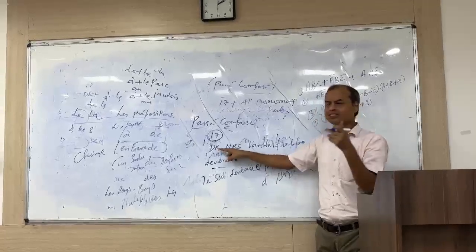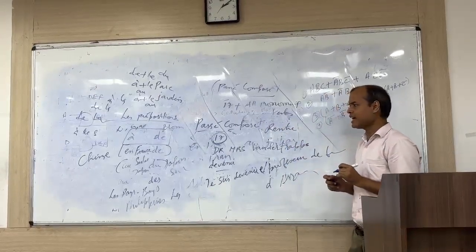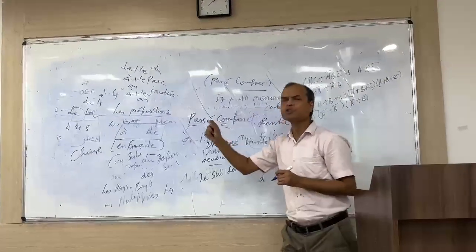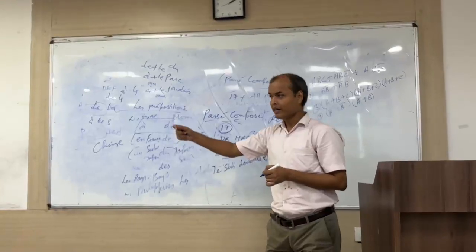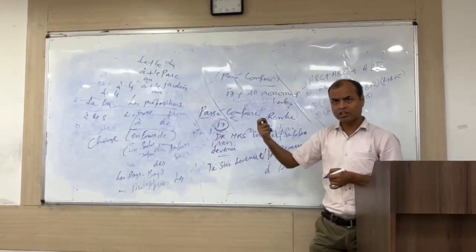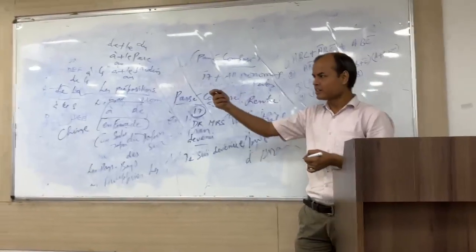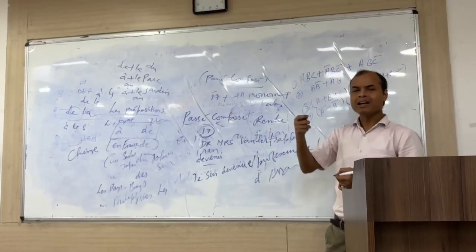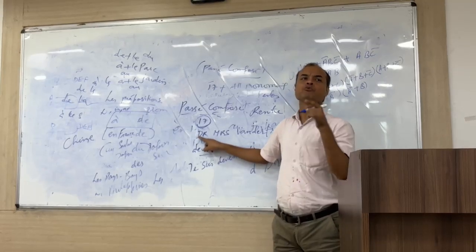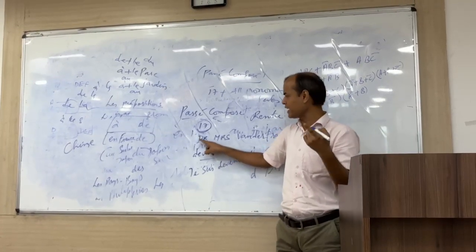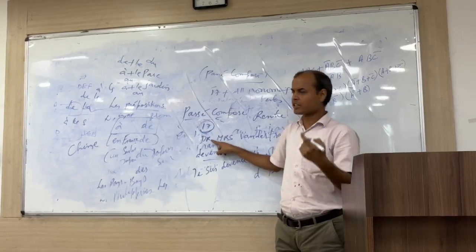The second one is rentrer. Rentrer means to return back. For example, if I say je vais à l'université à 9h, I go to the university at 9 o'clock, and je rentre chez moi à 6h du soir, I return back to my home at 6 o'clock in the evening. So the first one is devenir, which takes être auxiliaire in passé composé. The second one is rentrer, which takes être auxiliaire in passé composé.